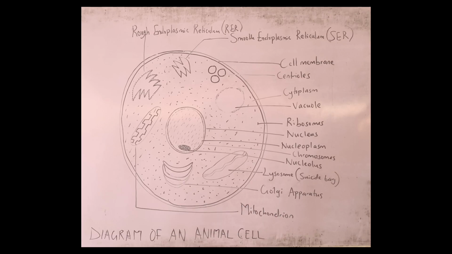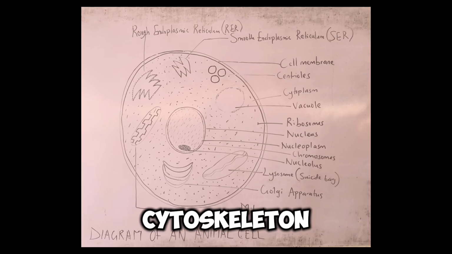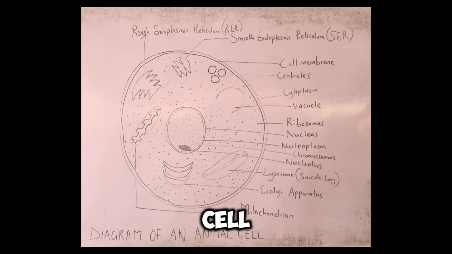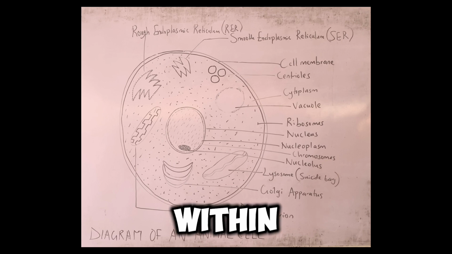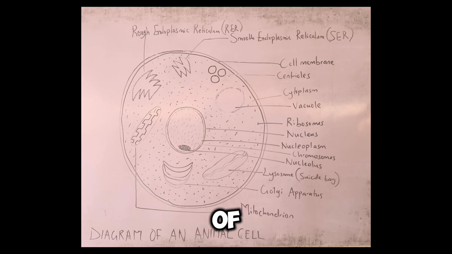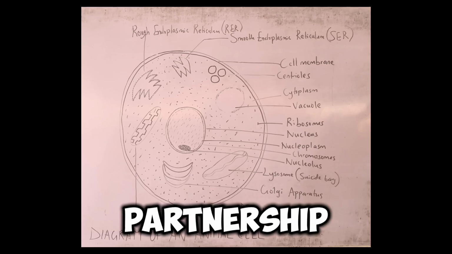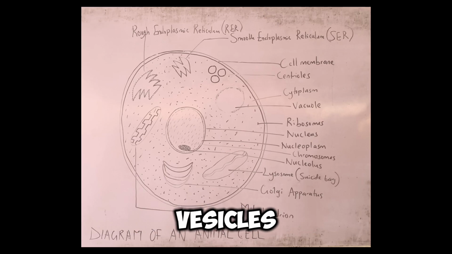Now we have what we also call the cytoskeleton. That is another cell organelle, and it is simply a network of protein fibers within the cell. Network of protein fibers. Their duty is to maintain the shape of the cell and to help in cell movement and movement of organelles. So they do this in partnership with the vesicles.